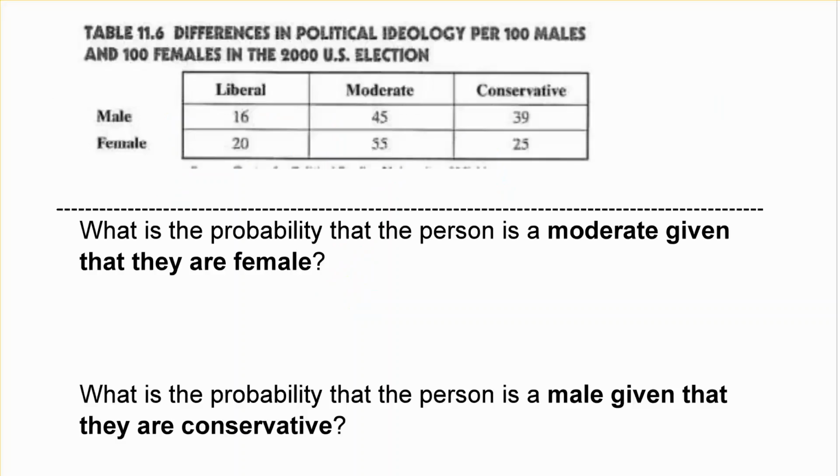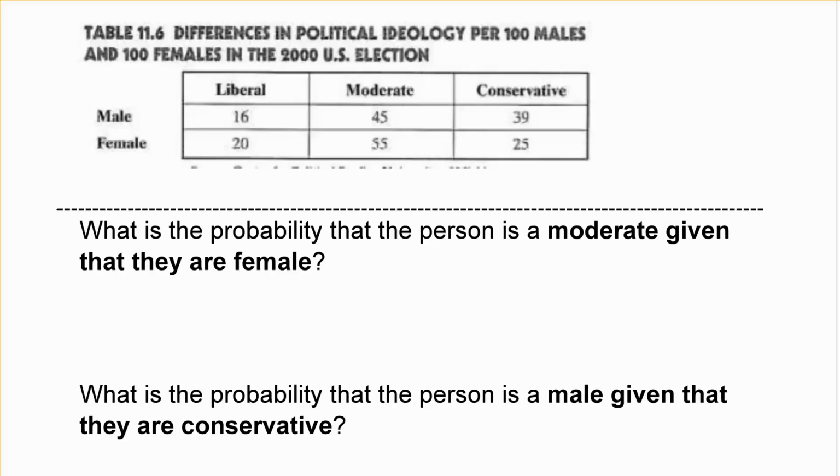All right, so we've got this table right from the book. We've got some ideology for 100 males and 100 females in the 2000 election. And so we're going to talk about some conditional probability given a table. What is the probability that the person is a moderate given that they are a female?